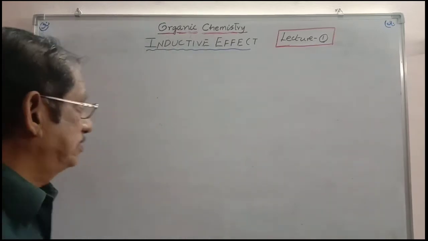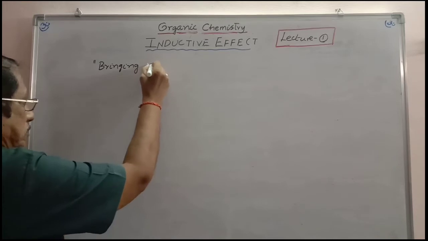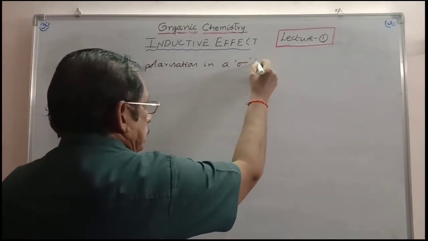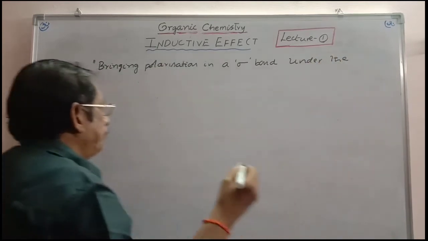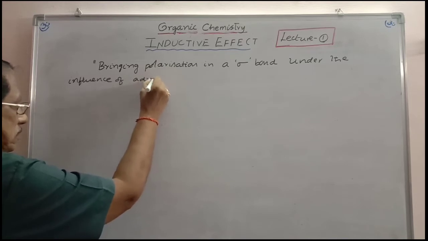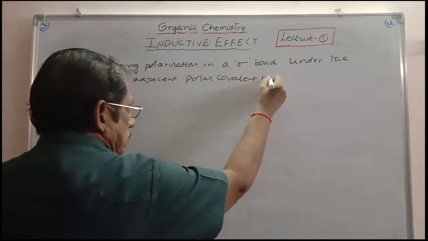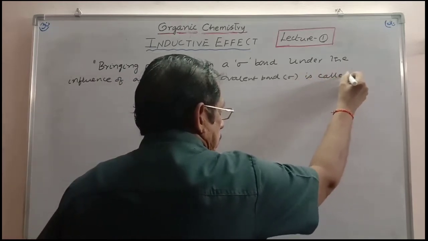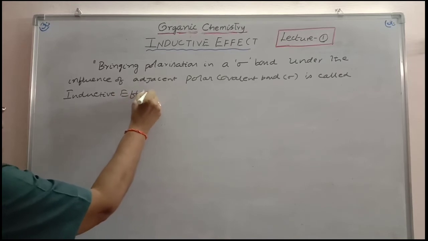So, one simple definition you can write here: bringing polarization in a sigma bond under the influence of an adjacent polar covalent bond, which is also a sigma bond, is called inductive effect.